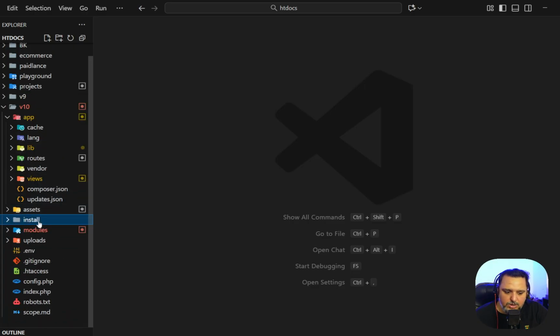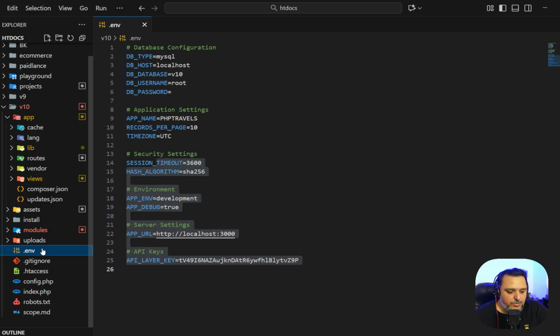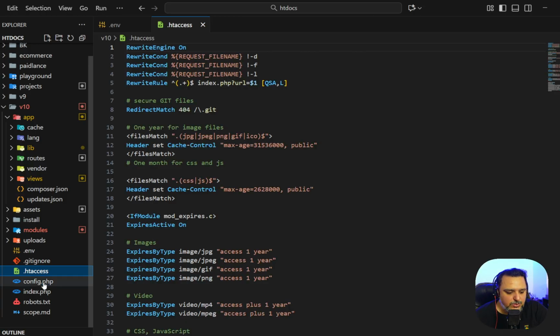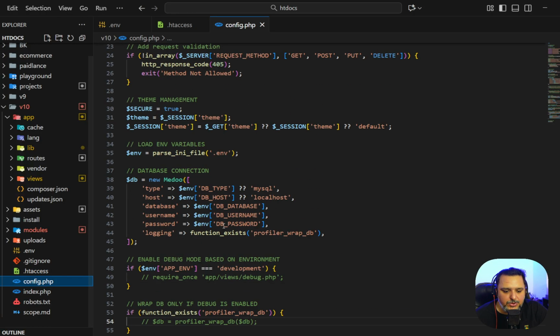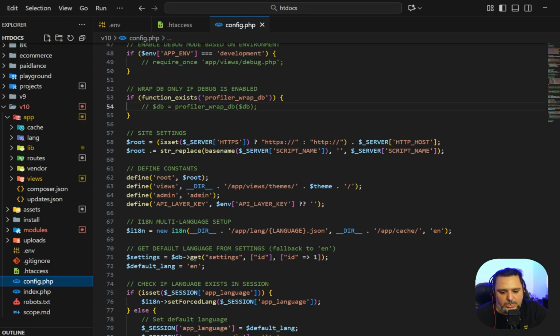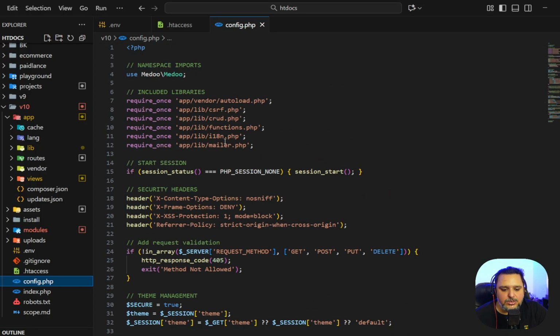And then we have the install folder. If you're our previous client, you definitely already know that for all the database and the pre-configuration for the installation of the system, we have this file. Before, we were using PHP files to connect with the database. Now we have improved the system. Now we are using the environment file, .env. This is going to be connected to your database. Then we have the htaccess files. Then we have the .config file. It has all the configurations like currencies, languages, vendors, and different libraries.